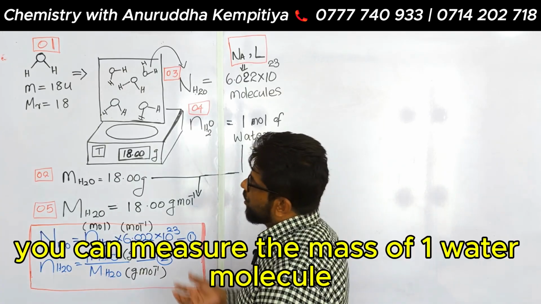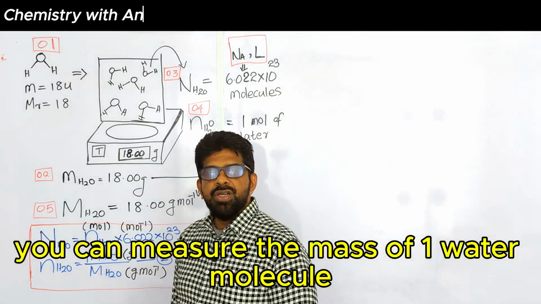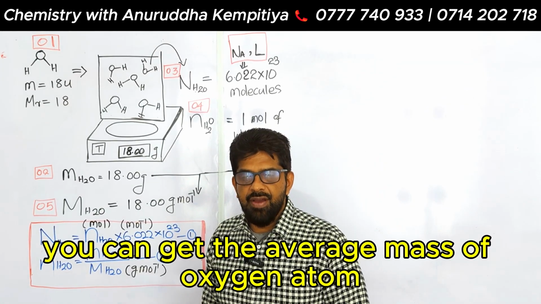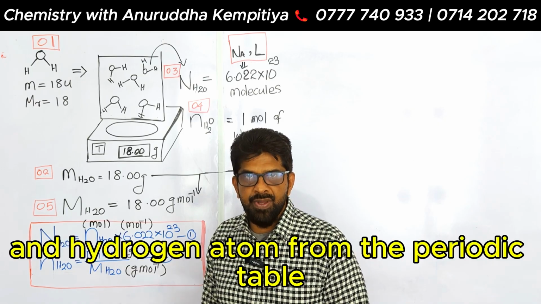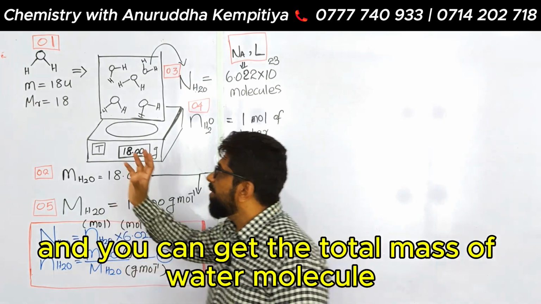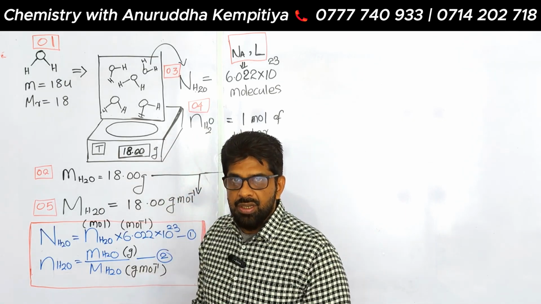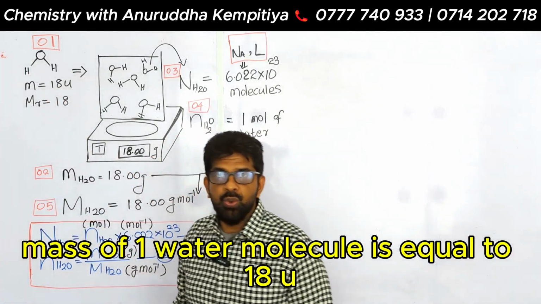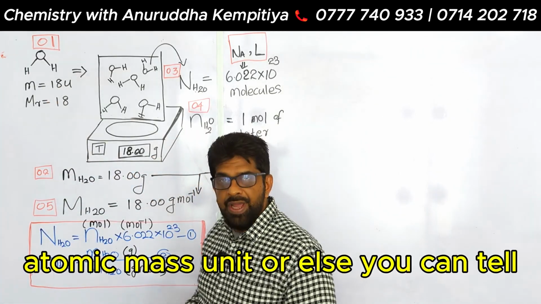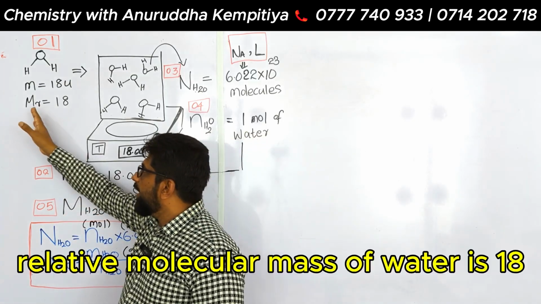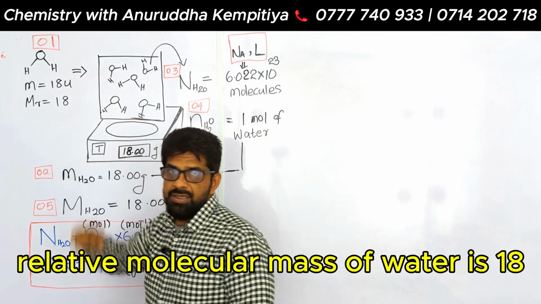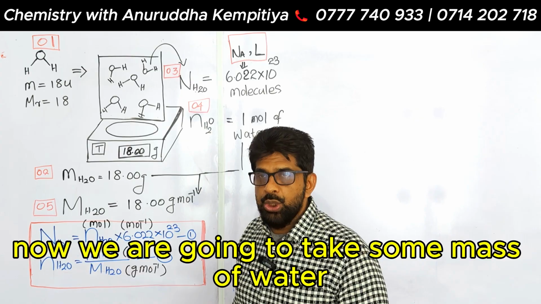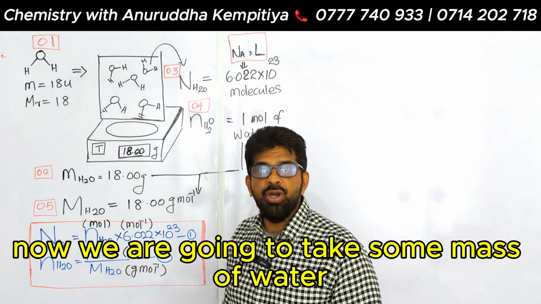Okay, you can measure the mass of one water molecule with the help of a mass spectrometer. Otherwise, you can get the average mass of the oxygen atom and hydrogen atom from the periodic table, and you can get the total mass of the water molecule. Right. Then the mass of one water molecule is equal to 18 u, atomic mass unit. Or else you can say the relative molecular mass of water is 18. Right. That is just one water molecule, very small. Now we are going to take some mass of water.